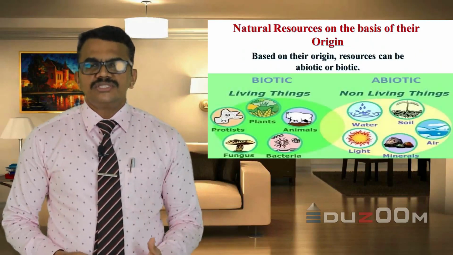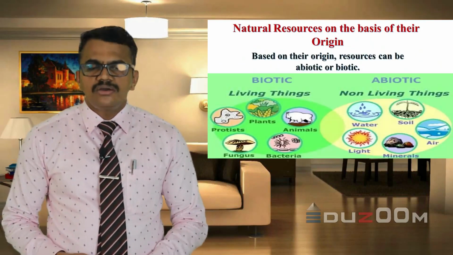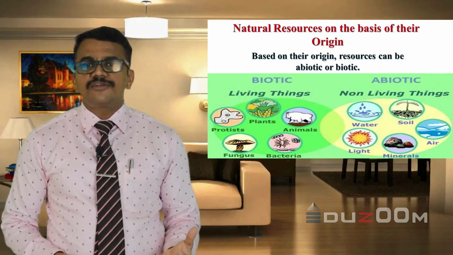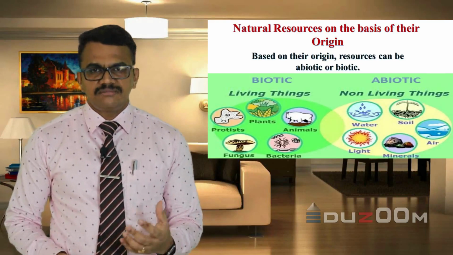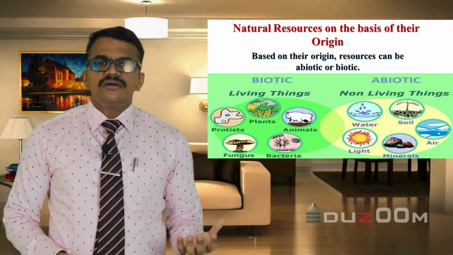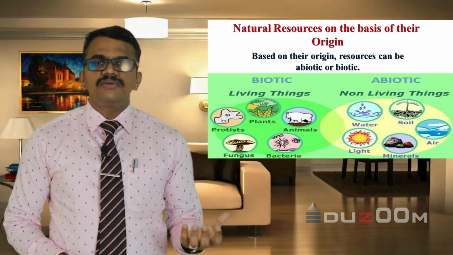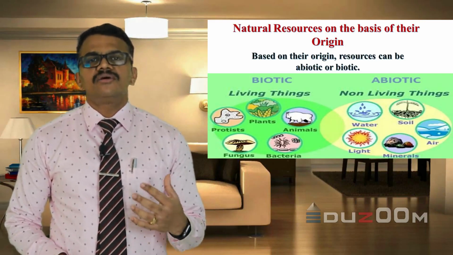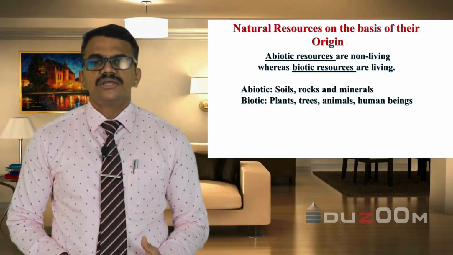Based on their origin, resources can be abiotic or biotic. Biotic resources are derived from living things. Bio means life. So resources derived from living beings like plants and animals are known as biotic resources.